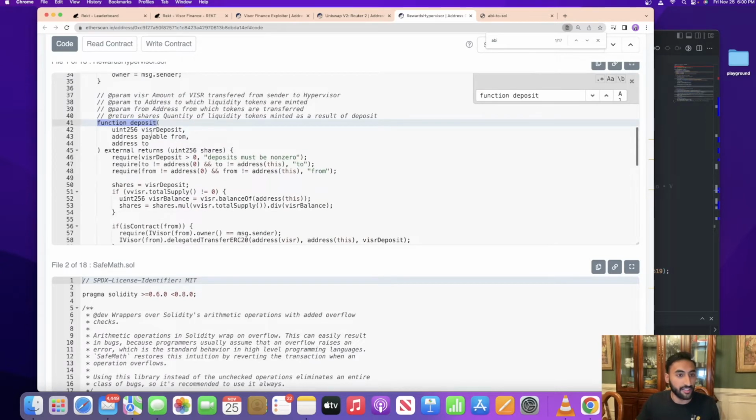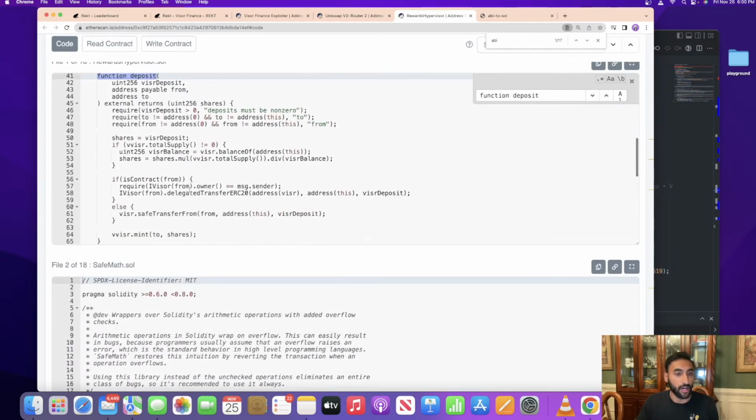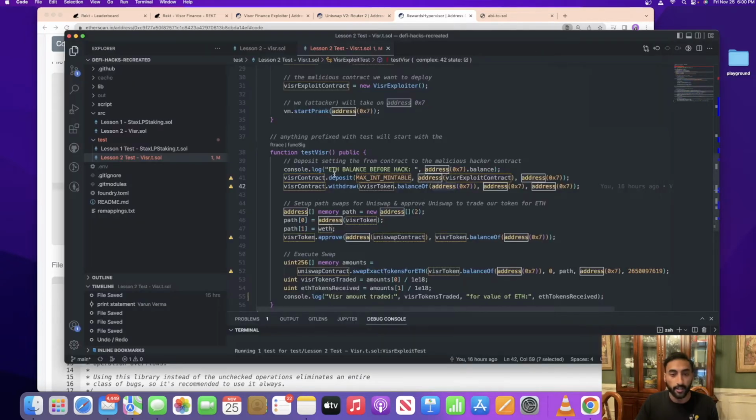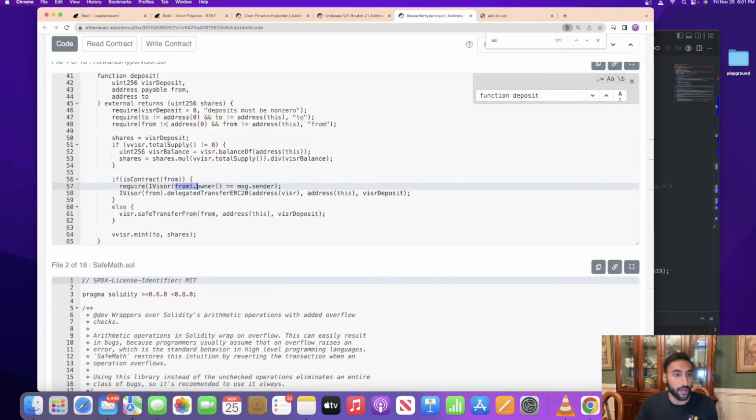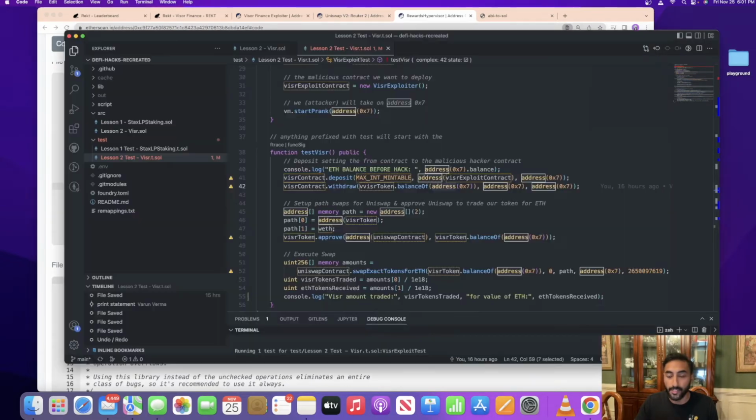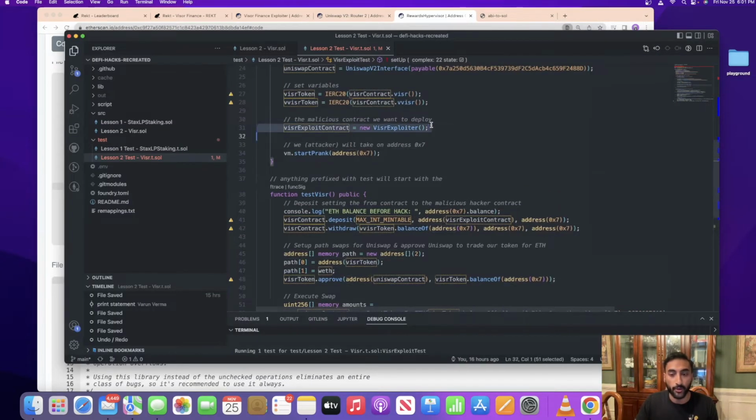It's going to set the from address to the malicious contract that we deploy. So if we look at the second parameter, which is from, it's going to be the contract that we deploy here. Then it's going to withdraw the money, which converts the minted shares we have from vVisor to Visor, but we're going to go in depth on that in a second.